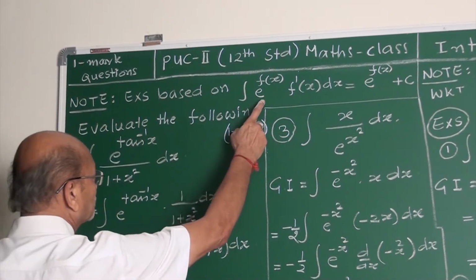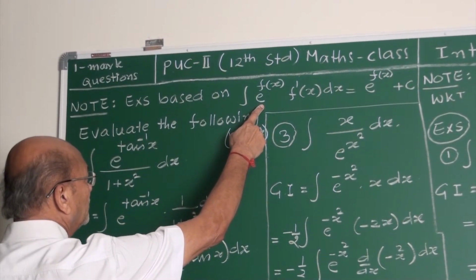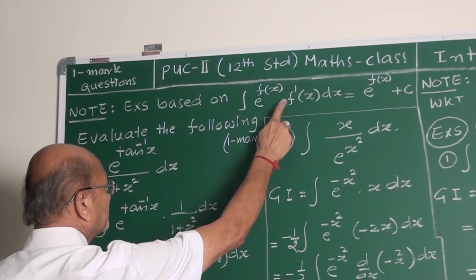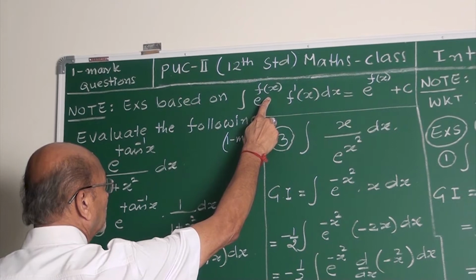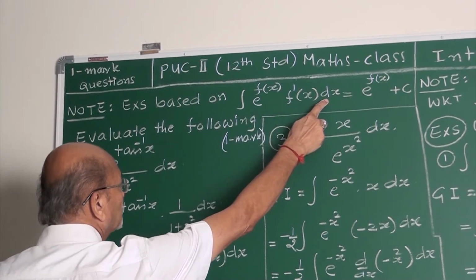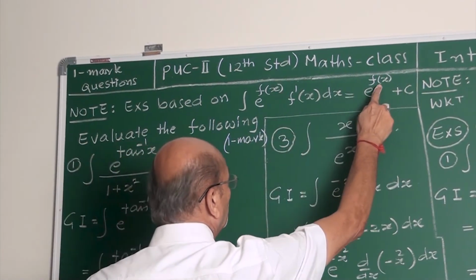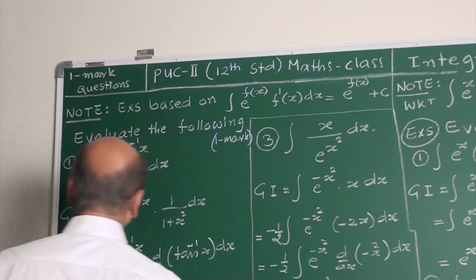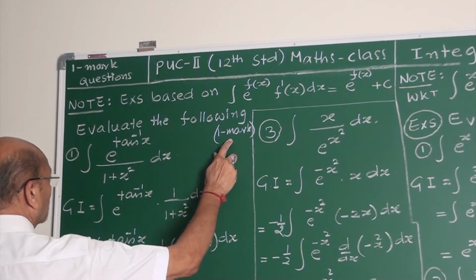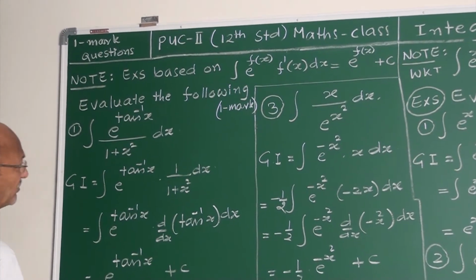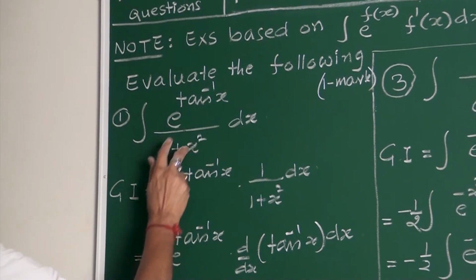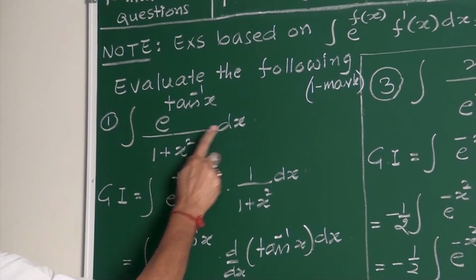Based on this, integral e to the power f(x) into f dash x, where f dash x is the derivative of f(x) with respect to x, equals e to the power f(x) plus c. Evaluate the following. These are 1 mark questions, simple examples. Integrate e to the power tan inverse x upon 1 plus x square dx.